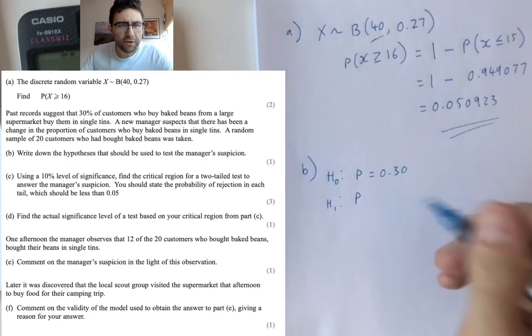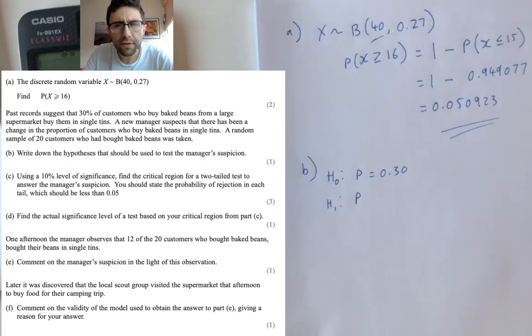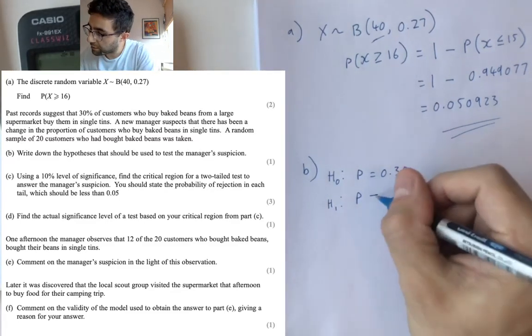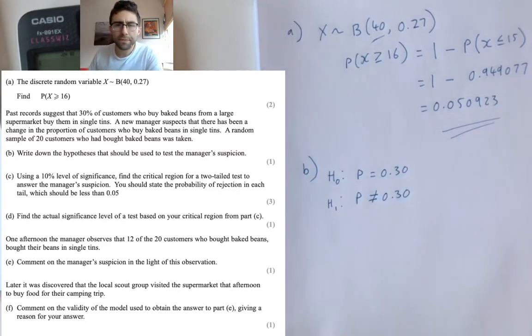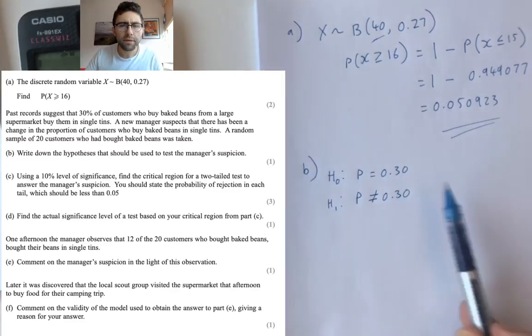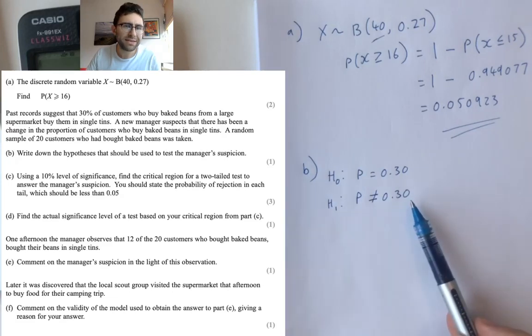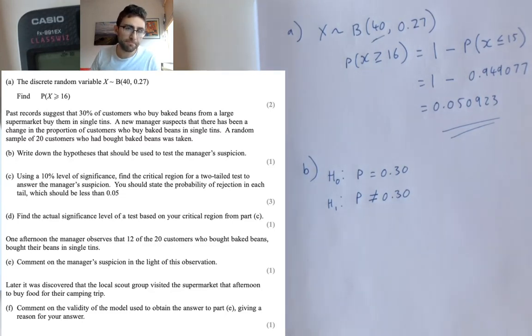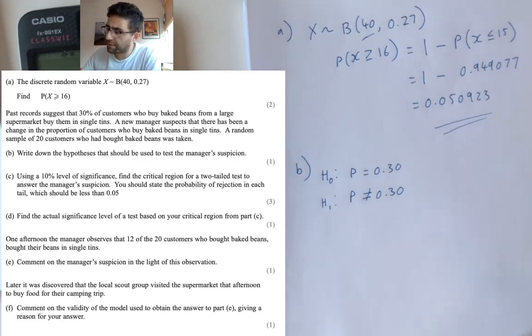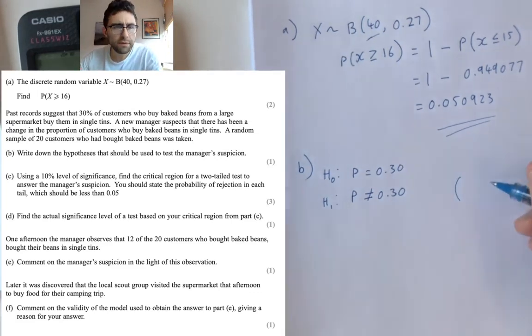Now, this could go 2 ways. It depends what we're testing. I'll tell you the answer to this one, and then I'll tell you why it could be different. The English language version of this is saying, has that 30% changed? Is it now more people maybe that buy single tins, or it could also be less? It's another hypothesis. We're thinking maybe the situation changed. It's not 30% anymore. It used to be 30. Things could have changed. The only other time this might be different is if, you've got to read the question.